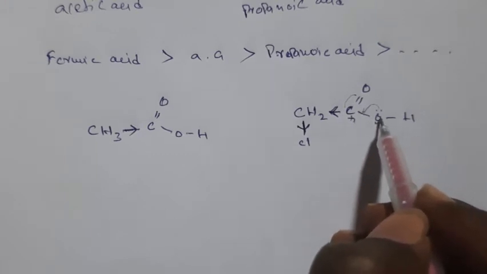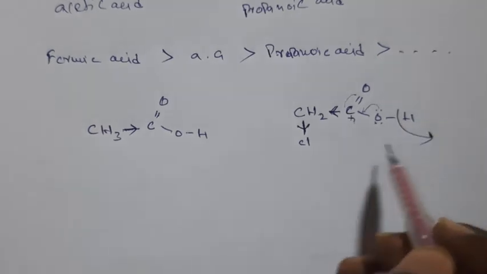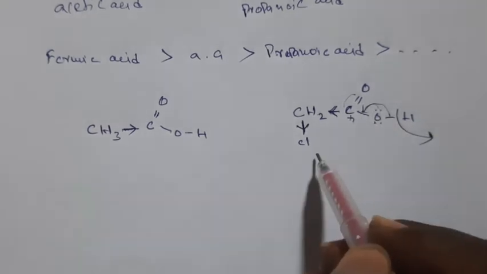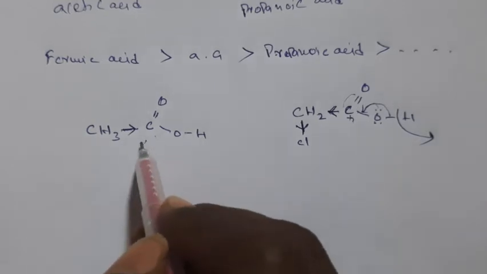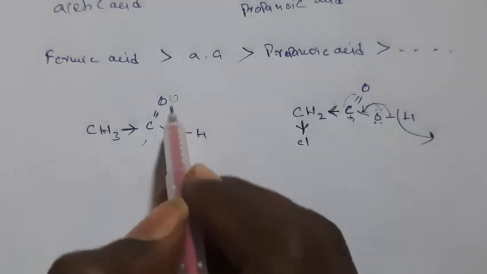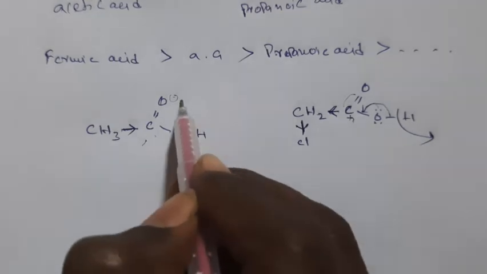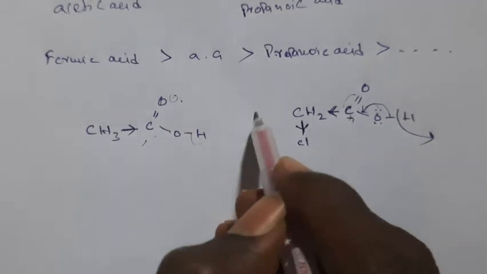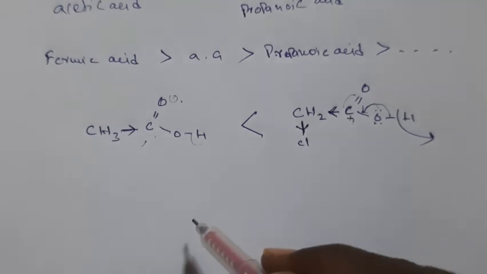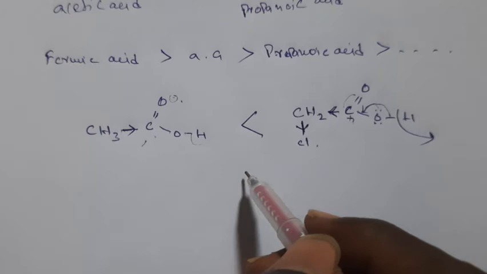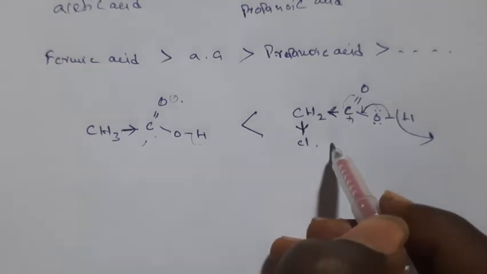So what gets? Oxygen may get a plus charge. To remove that plus charge, it removes H plus, so it attracts these bonded pair electrons toward this side. But here it is not happening; minus charge is getting here. So this hydrogen, if it is really the H plus, again attacks this oxygen. So acidic nature is more on this alpha chloro carboxylic acid, alpha chloro acetic acid.